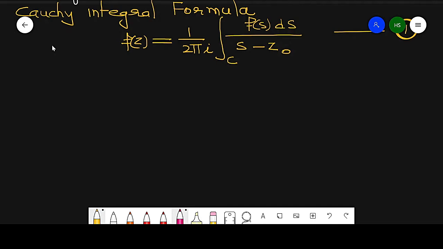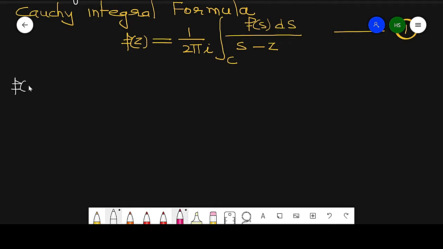Now I will write this expression in terms of z, because here we take the point z. Now I will convert this expression in terms of z0. How will we convert it?